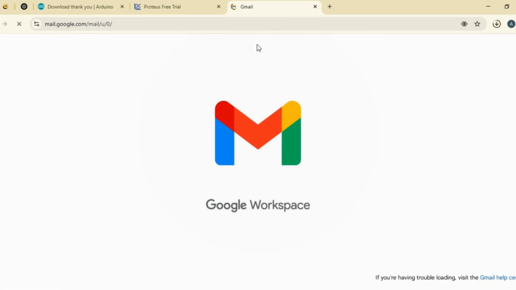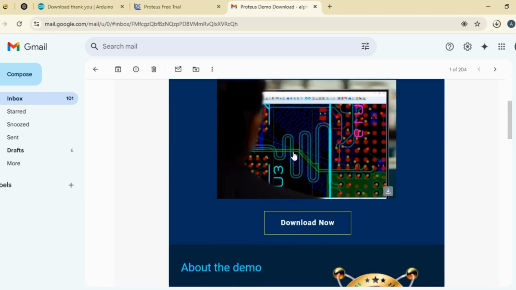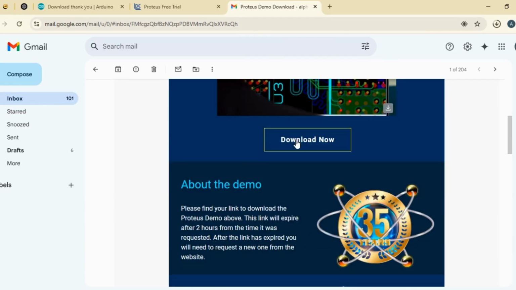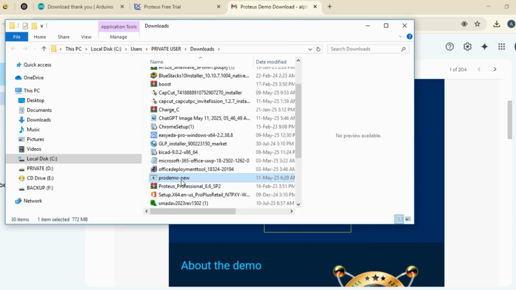They will send you a download link on your email. Go to your email and click on Download. Once the download is complete, double tap to open and follow the instructions carefully.